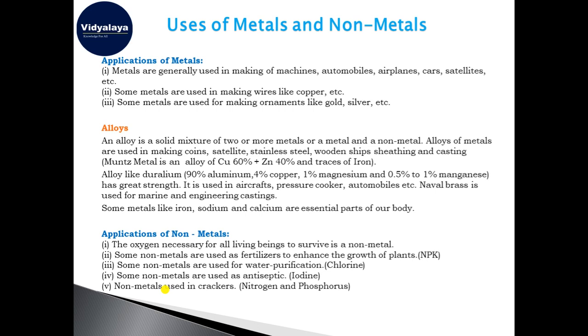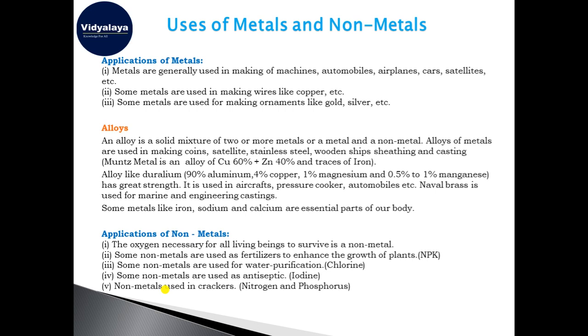There are also alloys like duralumin, which has 90% of aluminium and 4% of copper, 1% manganese, and 0 to 1% of magnesium mixed for making this duralumin. It has very high strength, which is very strong, and it is used for making aircrafts, pressure cookers, and automobiles like your cars. These are made up of the alloy named duralumin.